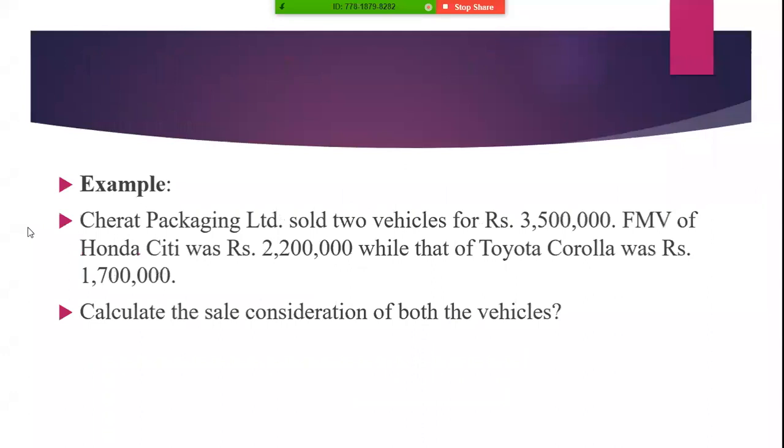In this example, Chirag Packaging Limited sold two vehicles for 3.35 million. For Honda City, we have 2.2 million, and for Toyota Corolla, we have 1.7 million. We'll calculate the sale consideration for both vehicles. Next slide.